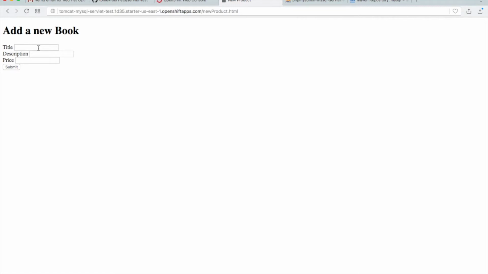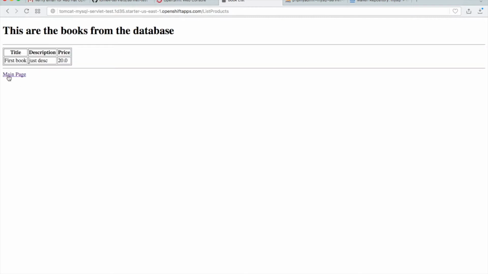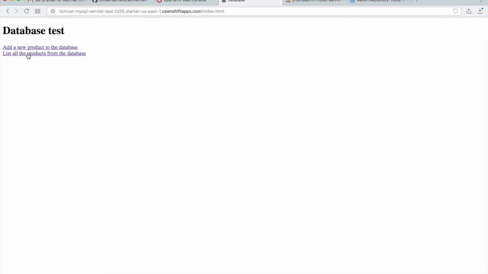So, okay, first book, the description, just description and price, just set it to 20. Submit. Okay, go to the main and you can list the products and you see we have our book, and this book is of course taken from the database.